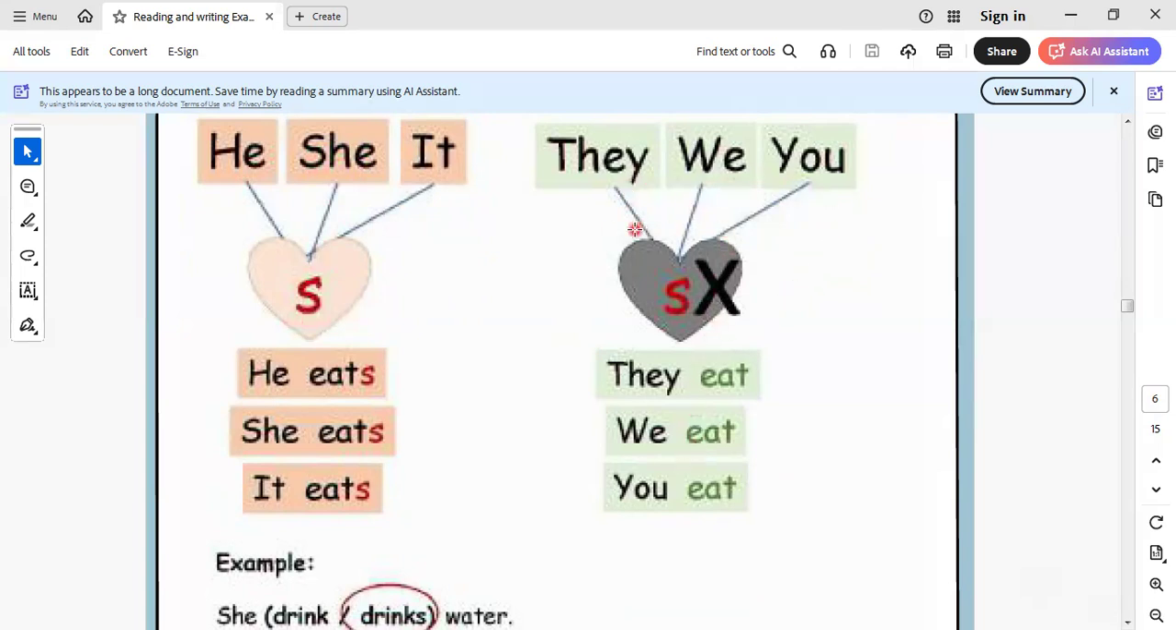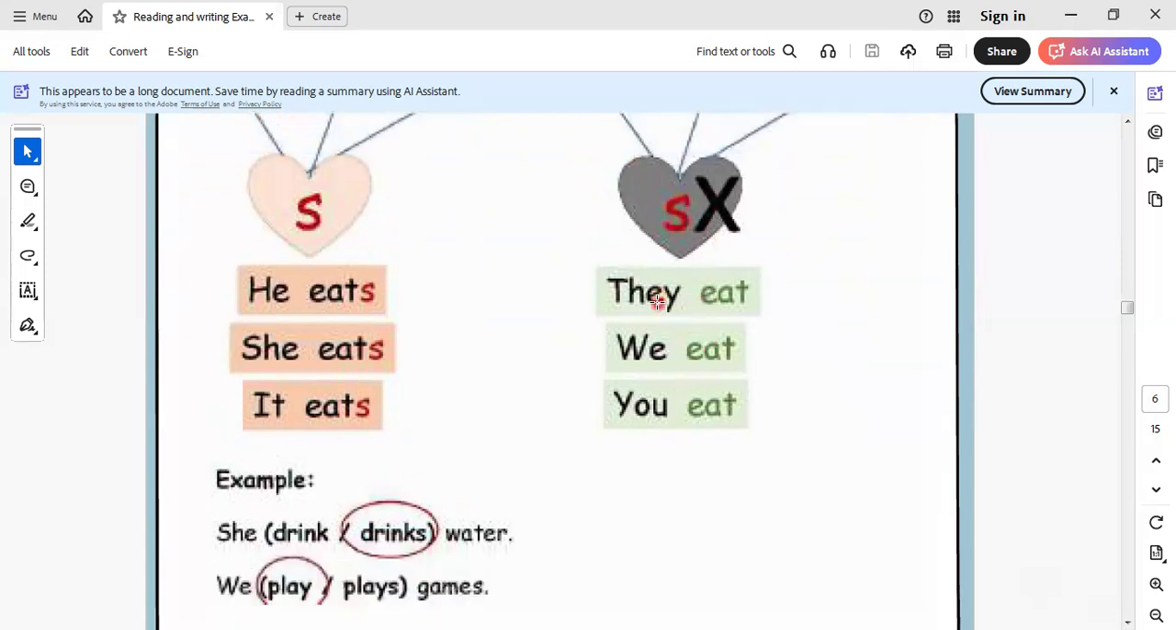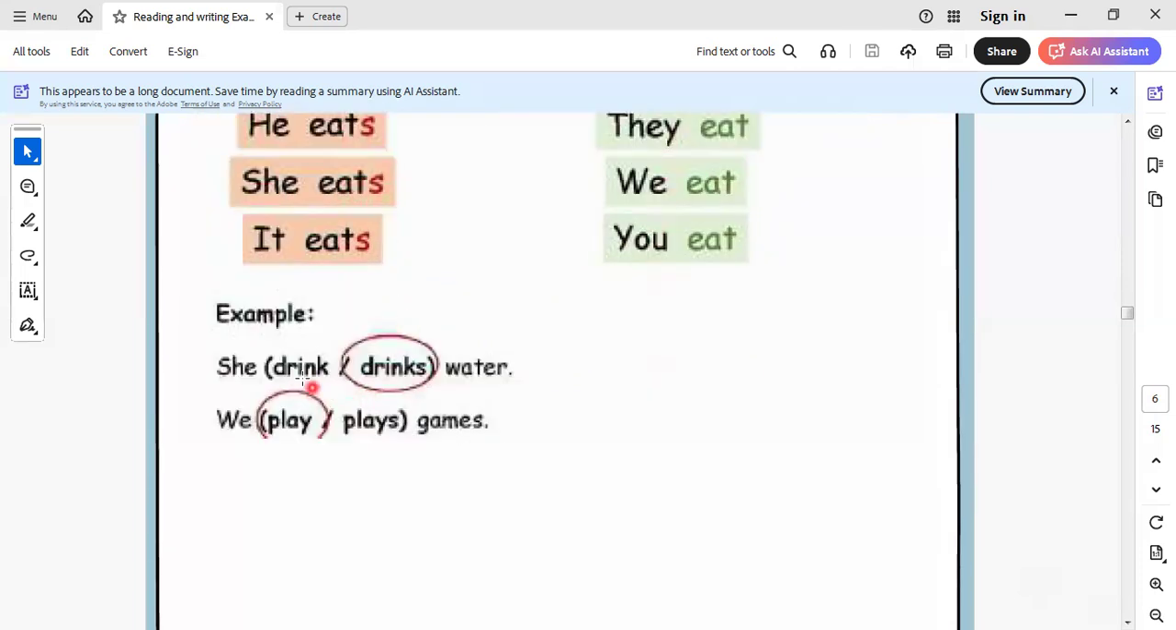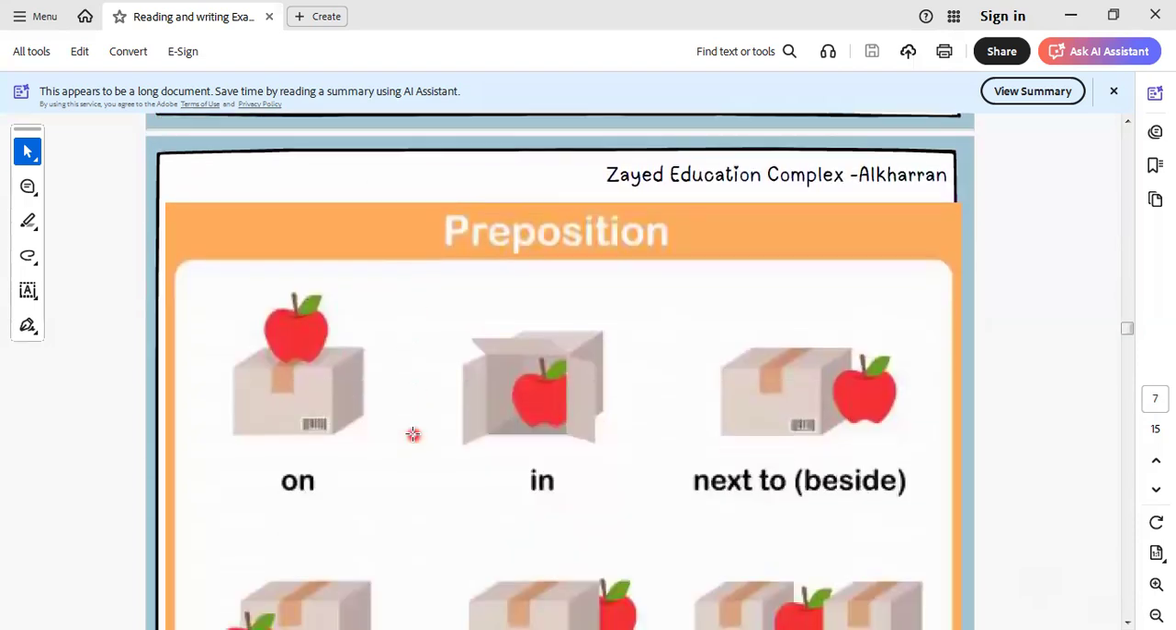So I have here I. Here we miss I. I also doesn't take s. So here we use I, you, we, they, which don't take s, but he, she, it take s. Here we say she drinks water. We play games.